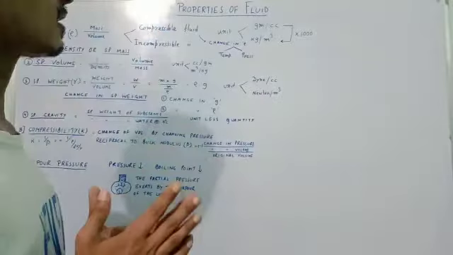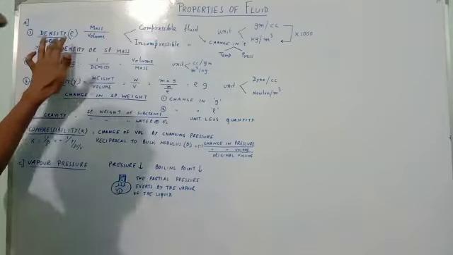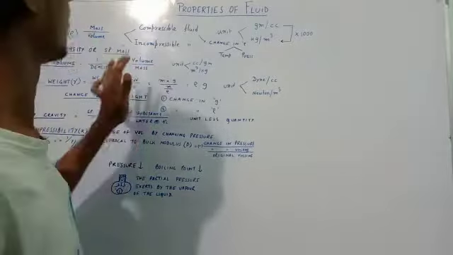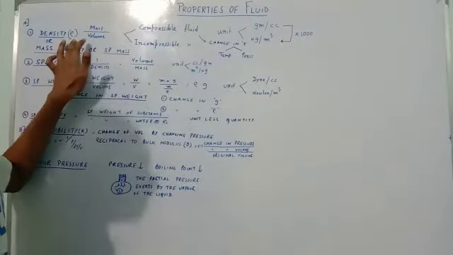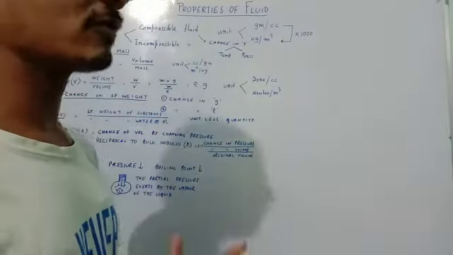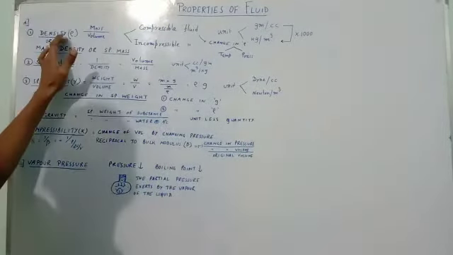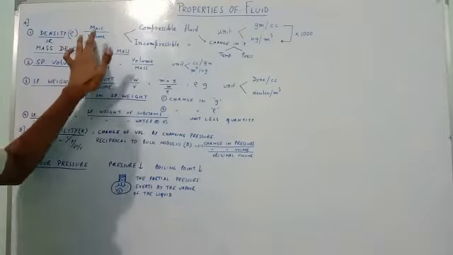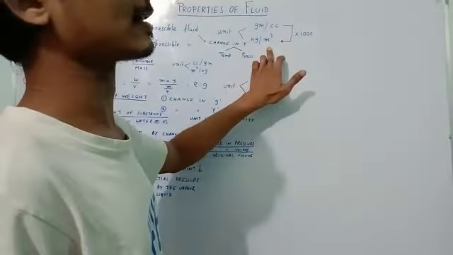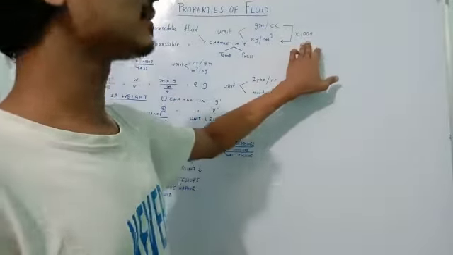This fluid has some distinct characteristics other than solid. One of the major characteristics or properties of a fluid is density. Sometimes this density is also termed as mass density or specific mass of the fluid. This density is denoted by the Greek letter rho, and simply the density is the mass of a given fluid under unit volume. So density is given by mass by volume, and its CGS unit is gram per centimeter cube and SI unit is kg per meter cube. And if you want to transfer the unit from CGS to SI, you have to multiply by 1000.